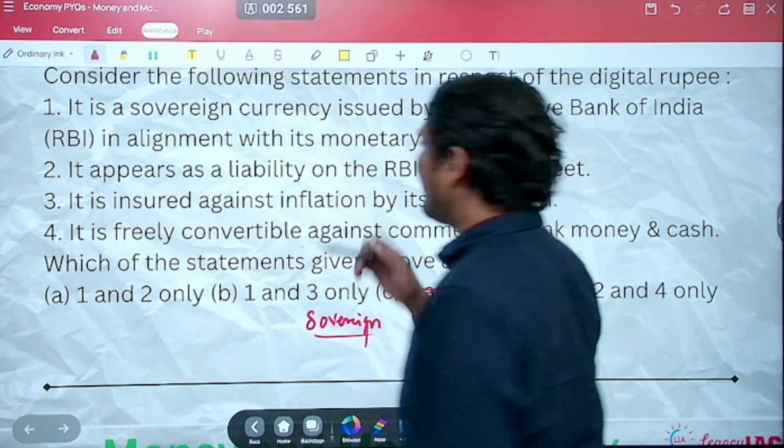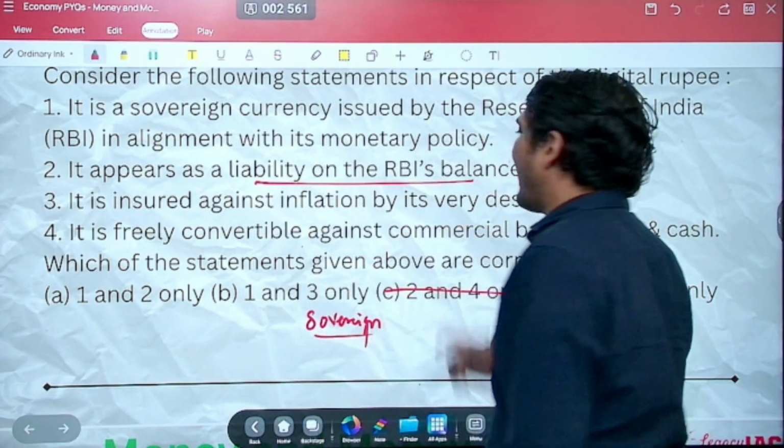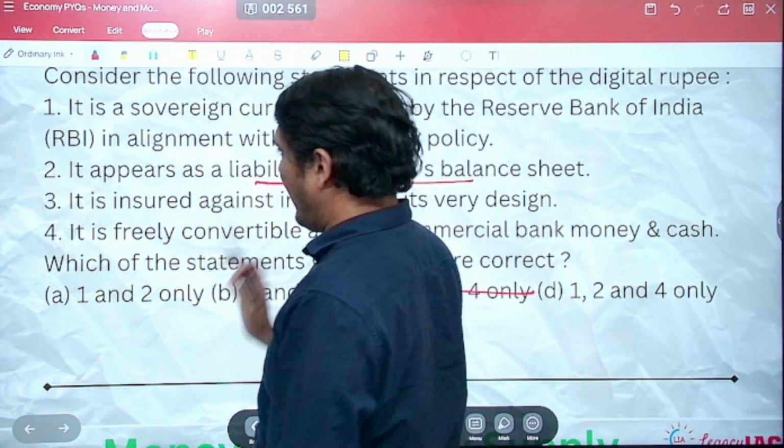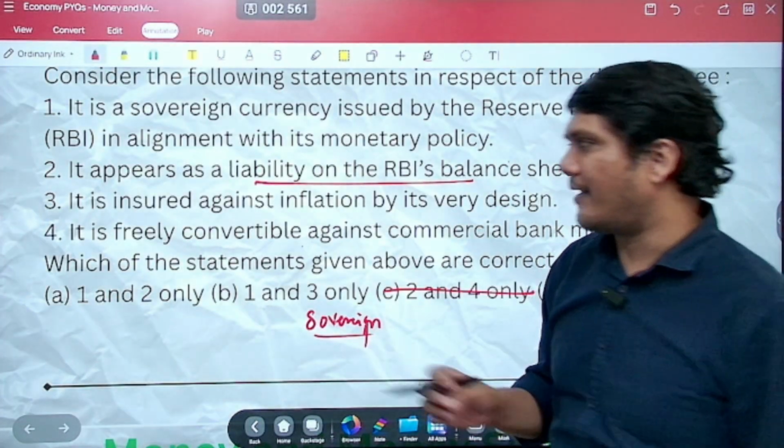Statement 2, it appears as a liability on the RBI's balance sheet. Yes, it appears as a liability on the RBI's balance sheet. But anyway, can we still solve it without this option? Let us have a look.